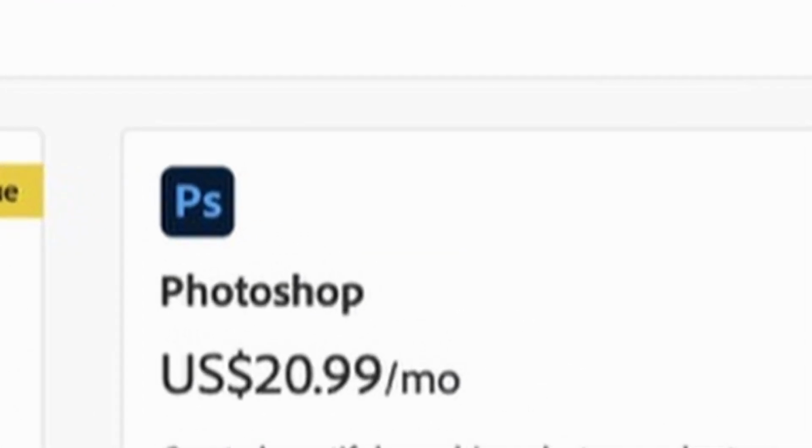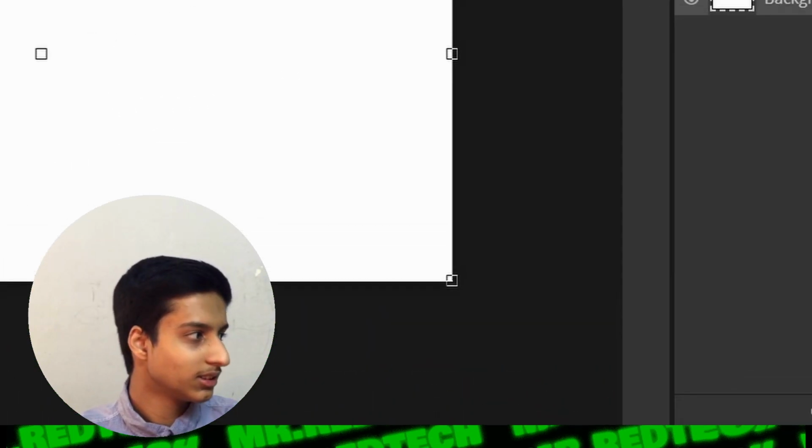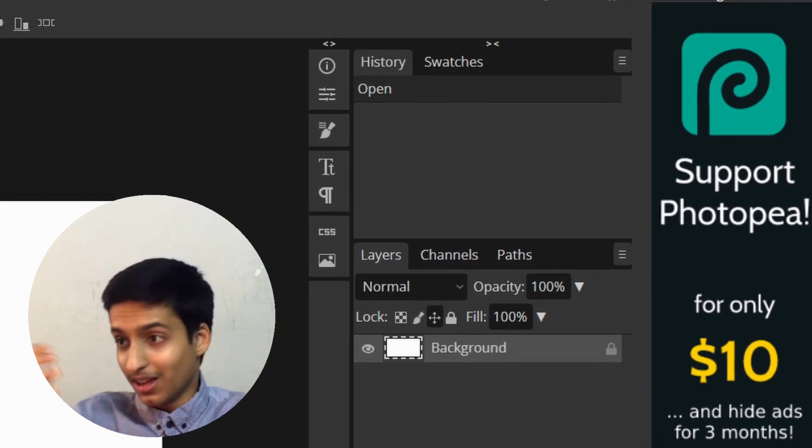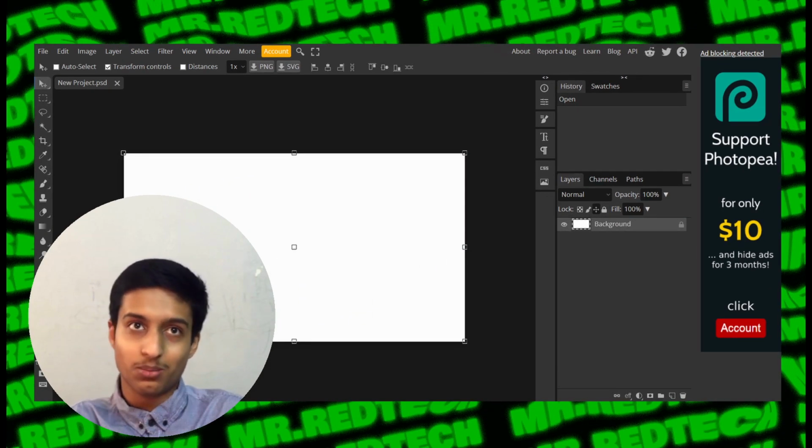So then, 10th, free Photoshop. I mean, Photoshop is expensive. You look at the prices. But then you want Photoshop, but you don't have enough money to afford it. I've got you. So, Photopea, it is completely free unless you use an ad blocker, and it gets very annoying. And I mean, you could do everything that you usually do on Photoshop without the help of AI.